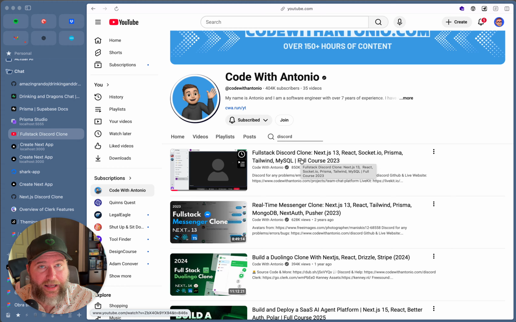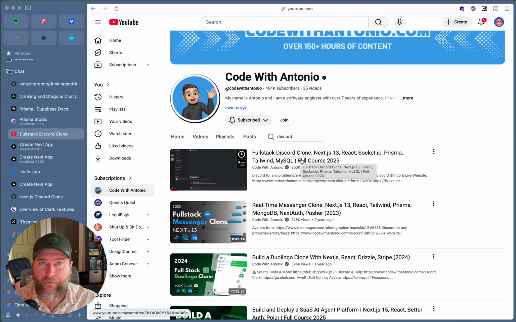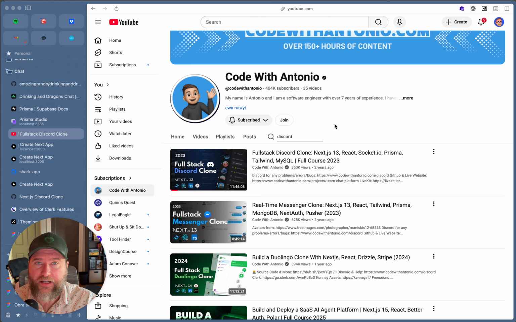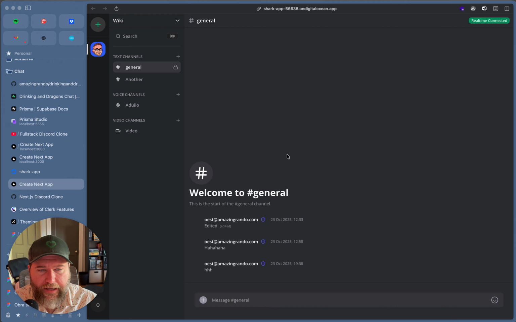At about the 3-hour point, I realized that I wanted to buy access to the code that he offers. And for $50, I got access to the GitHub repository so that I could double check the things that I was doing. Now, a lot of the stuff that was going on here, I know Next.js. I'm pretty good, but there was a lot of stuff in here that helped me learn because I'm not a backend developer. And finally, what I managed to do was put together an app that basically looks like Discord.